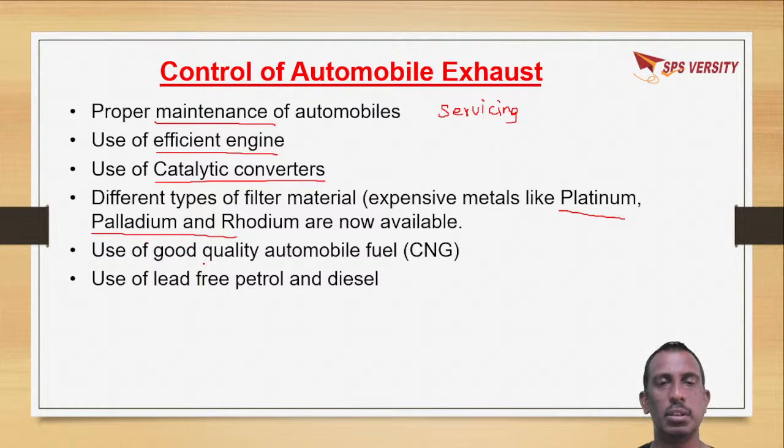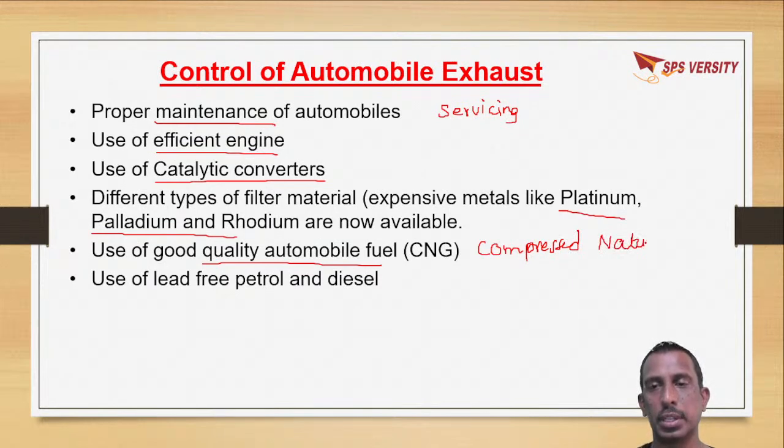Use of quality automobile fuel like compressed natural gas is one of the solutions for decreasing pollution. One of the best solutions is compressed natural gas, which causes very little pollution, and the noise levels are also less. Also using lead-free petrol and diesel.